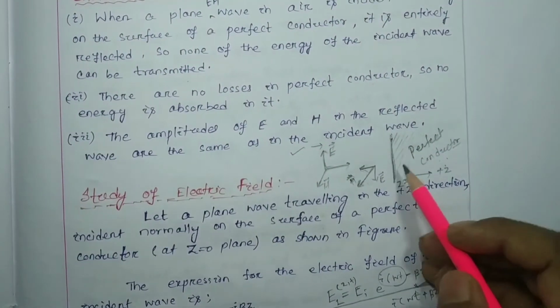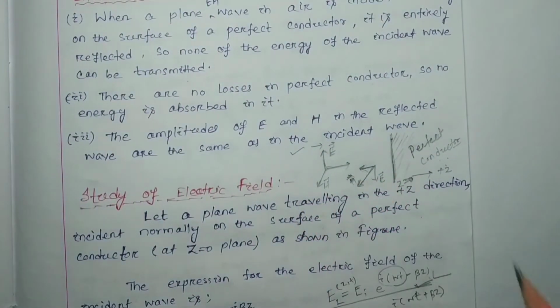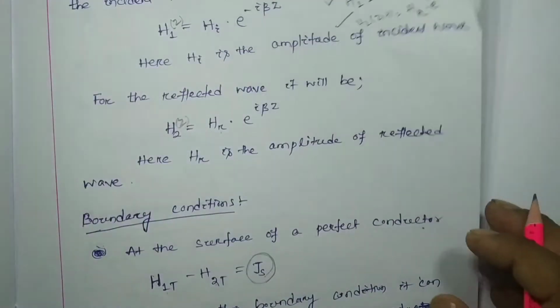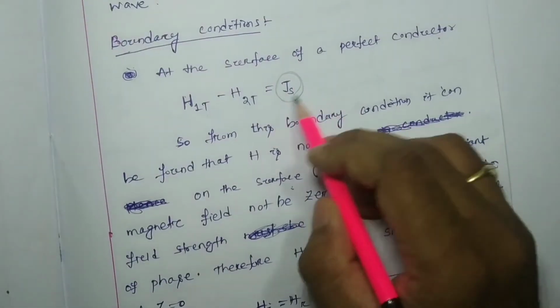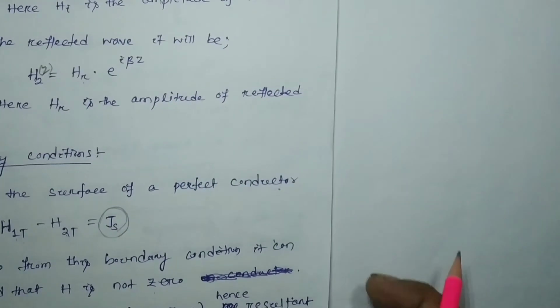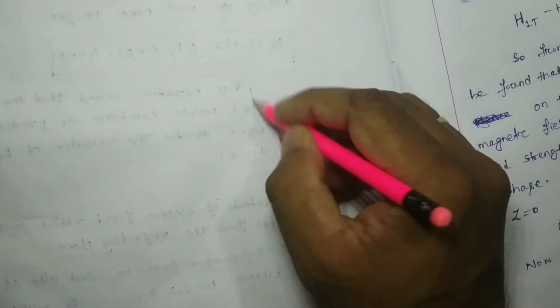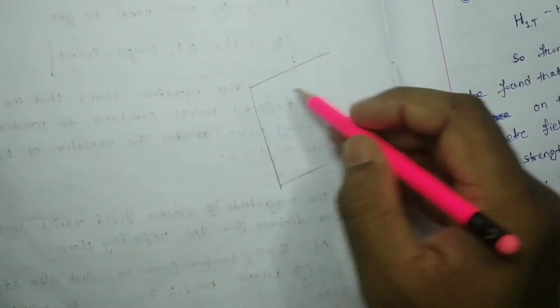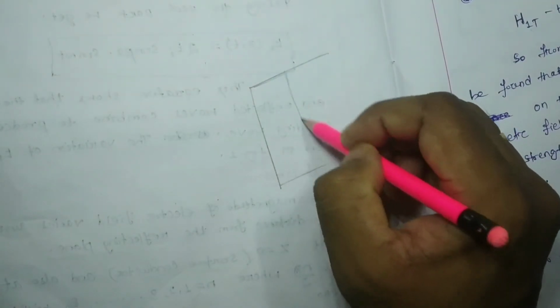So both are going to be reflected back, but on the surface this is not going to be 0. I am going to tell you that suppose this is the boundary, and suppose this is a conductor.